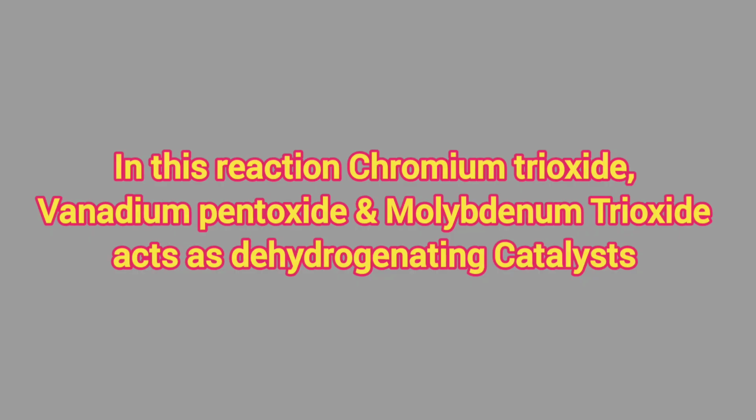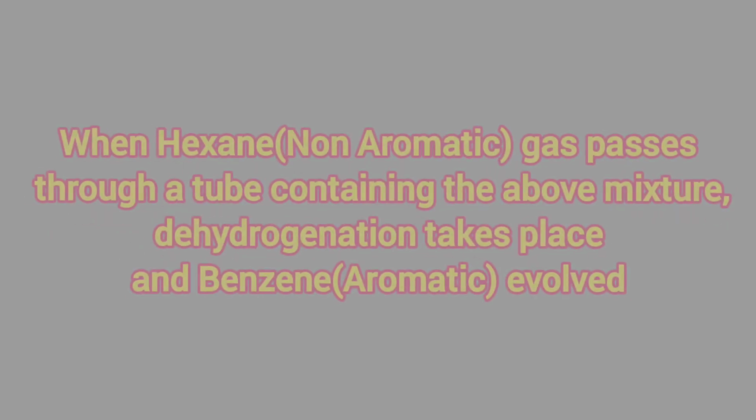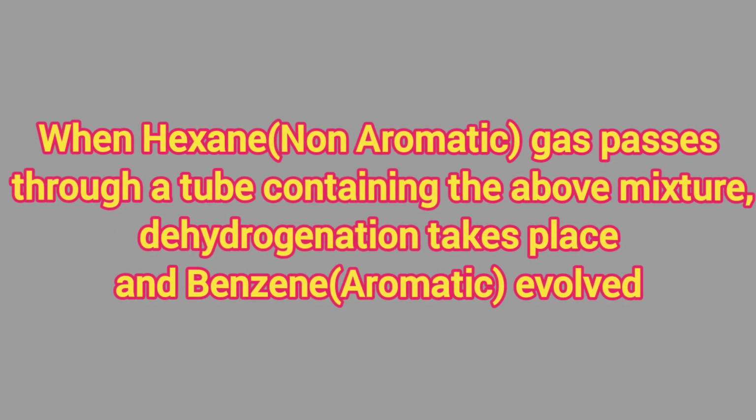In this reaction, chromium trioxide, vanadium pentoxide and molybdenum trioxide act as dehydrogenating catalysts. When hexane, which is a non-aromatic gas, passes through a tube containing the mixture of vanadium pentoxide, chromium trioxide and alumina, dehydrogenation takes place and benzene, which is an aromatic compound, is evolved. If we take n-heptane, then toluene is obtained. Toluene is aromatic and n-heptane is a non-aromatic compound.